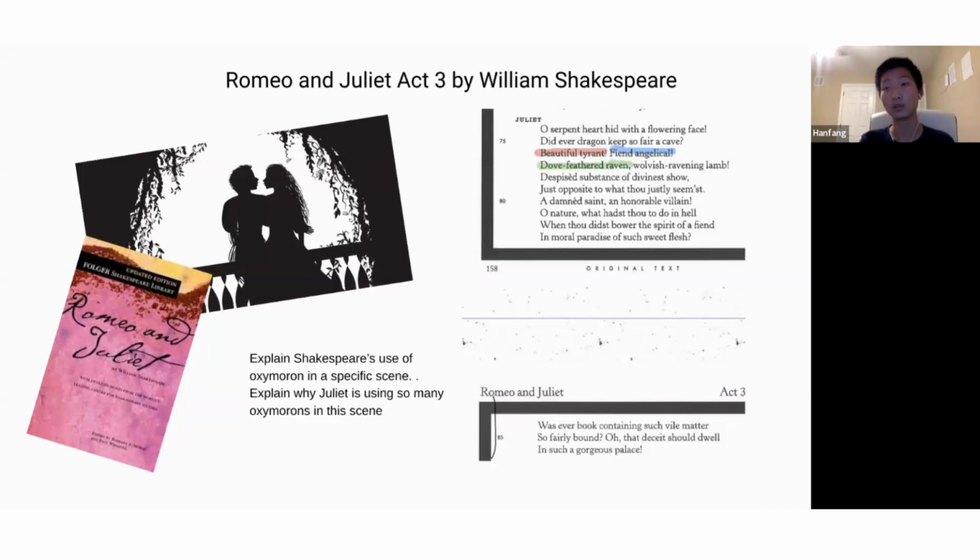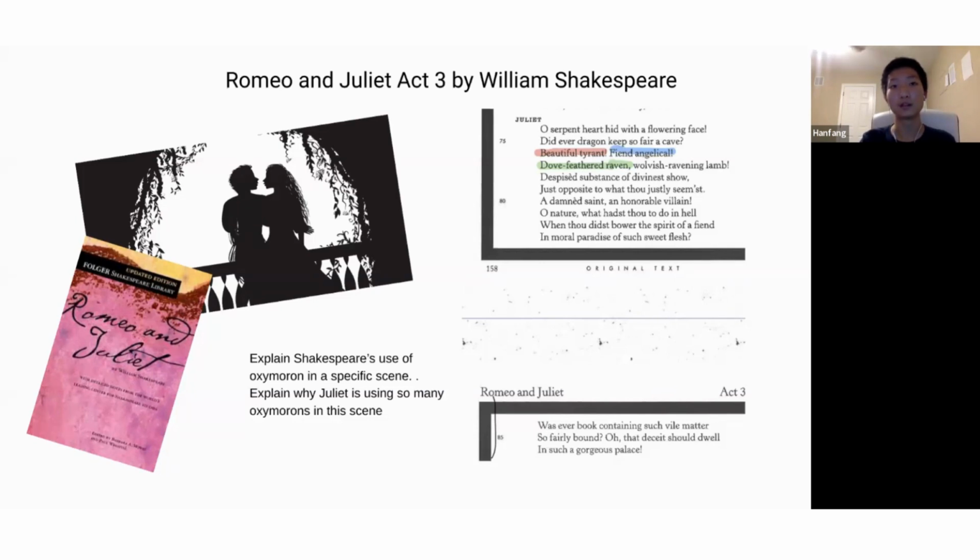Moving on, we see the word fiend in a blue highlighted text. It means a wicked and cruel person, so calling a fiend angelical, meaning innocent and kind, is nonsensical, thus creating another oxymoron. The line after that, highlighted in green, we see raven, a species of bird with black feathers, which